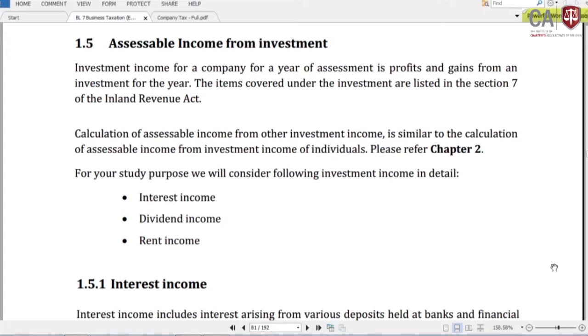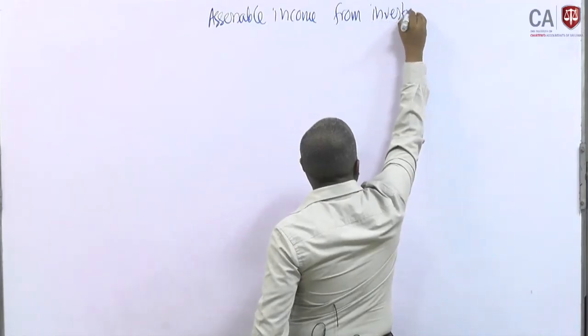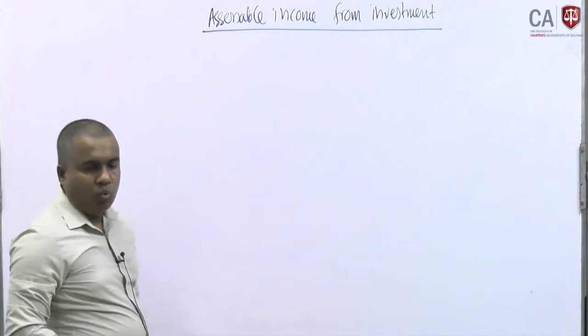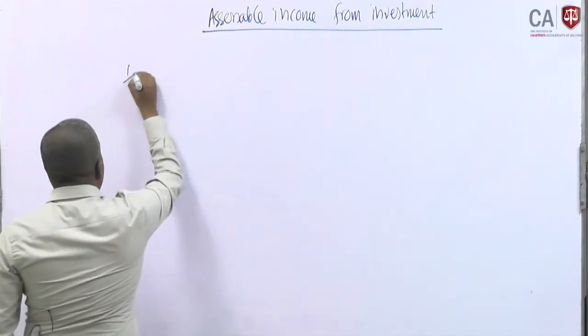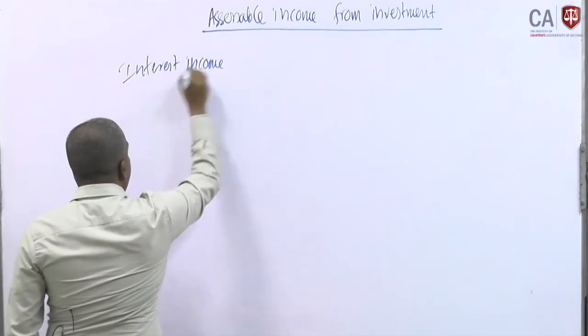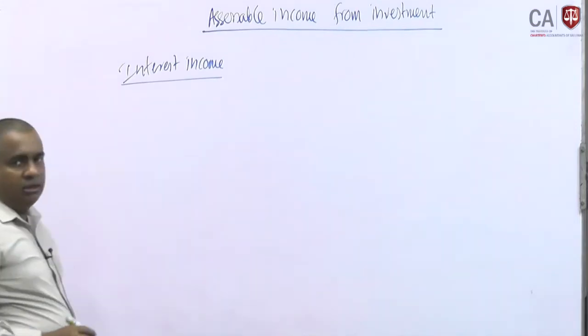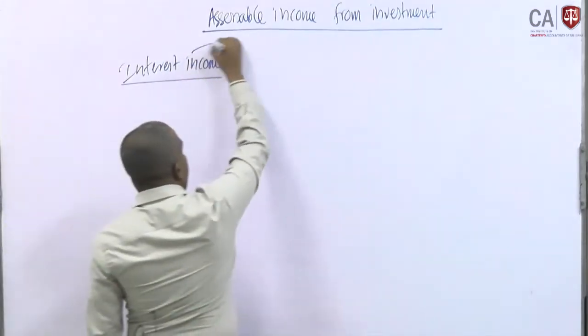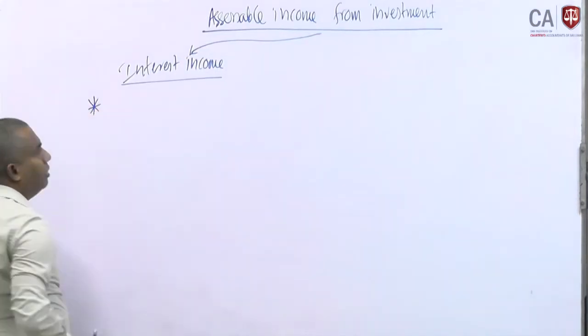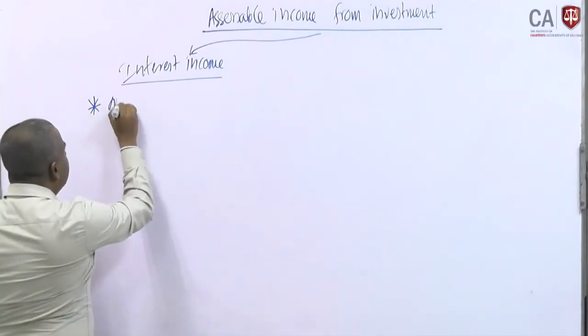One application is related to interest income. What is the important thing for the company? The company would receive the net interest income.